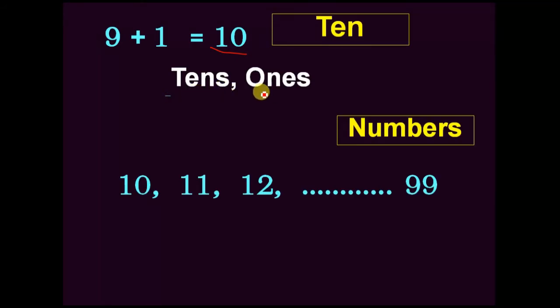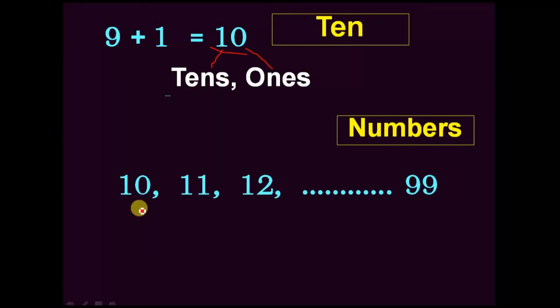These have two place values. Here the right side place is ones, and the left side place is tens. So this 10 has two places, ones and tens.